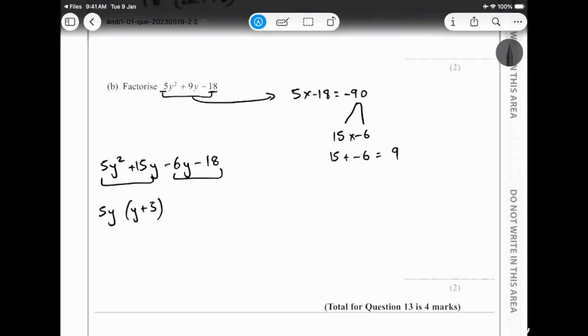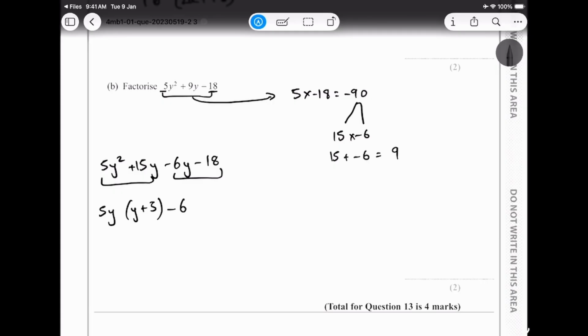Another way to know that you're going on the right track is you double check the inside values. So you multiply it and you check the inside values. 5y multiplied by y gives me 5y squared, 5y multiplied by 3 gives me 15y. So I'm going right. And then over here I see that I can take 6 common.